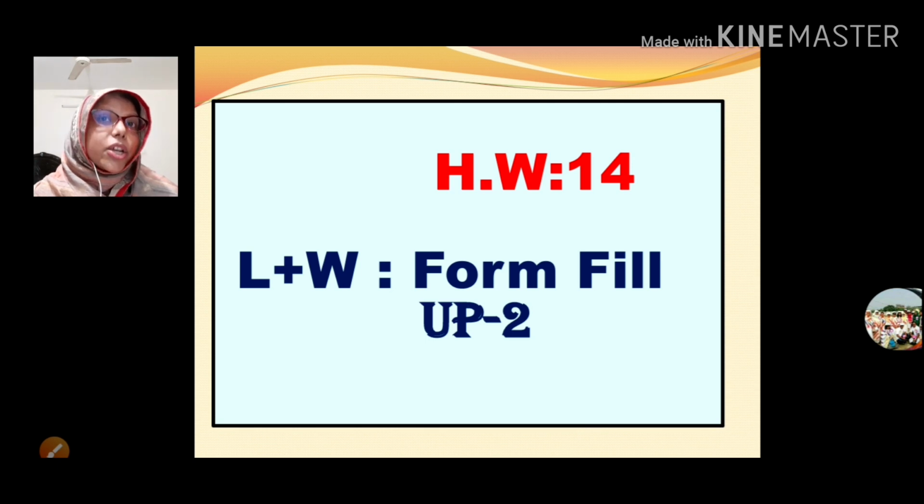When you write the nationality, after writing, match it with the question: yes, is it okay or not? If you complete the form this way, inshallah you will never make a mistake. Okay, so I hope all of you understand everything in the proper way. Clear, all of you?